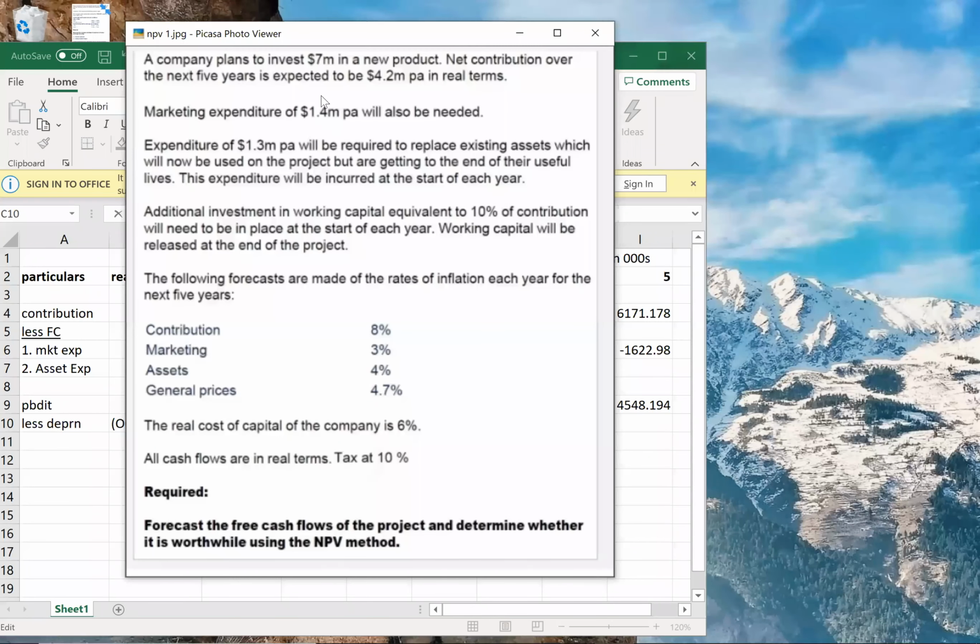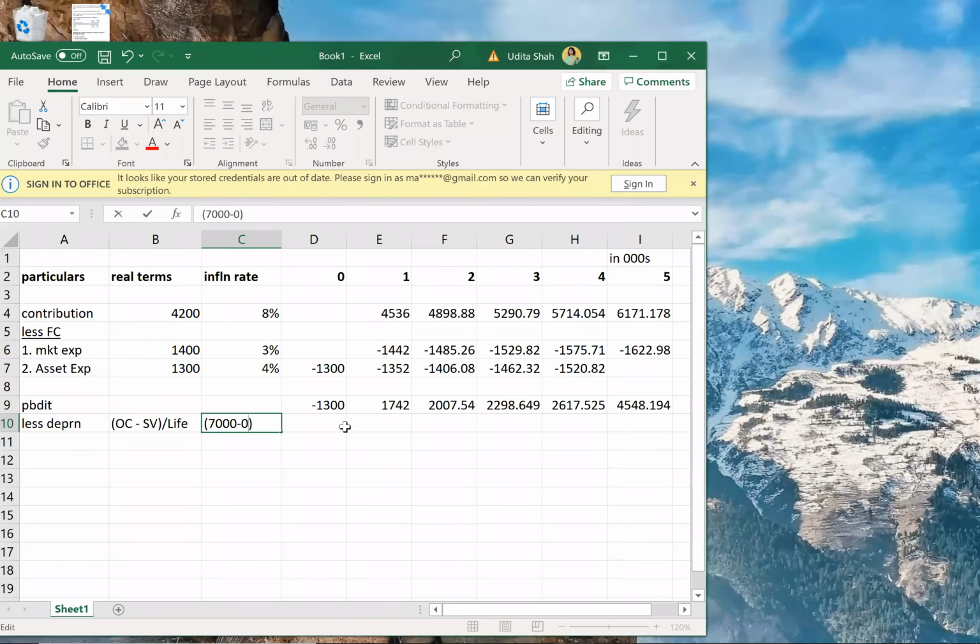The company plans to invest 7 million in a new product. So that becomes my cost of the machinery. Correct. So 7,000 minus salvage value. They have not given anything about salvage value, so salvage value is 0, divided by the life of the project, which is 5 years. So it is 1400 per annum for 5 years. That will be my depreciation.